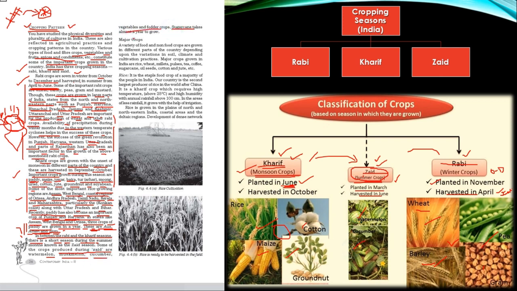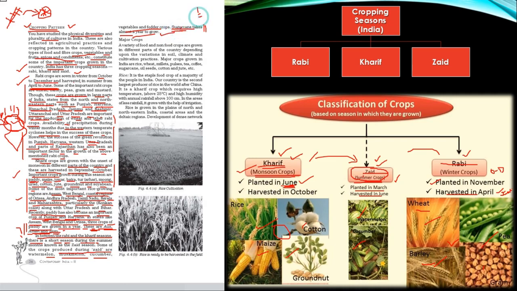Sugarcane takes almost a year to grow. Sugarcane is an annual crop. So whenever sugarcane is taken up on a very large scale, the land holding sizes are very big. And if you have ever noticed, sugarcane is usually grown on a small piece of land holding in combination to other major crop. Because sugarcane is an annual crop, it takes one complete year to ripen.